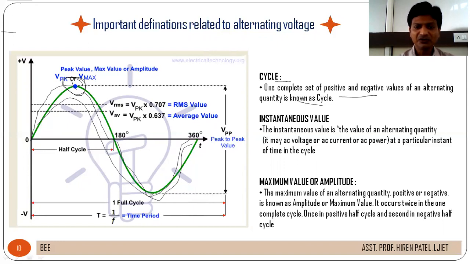Now we will discuss the next definition, instantaneous value. The instantaneous value is the value of an alternating quantity at a particular instant of time in the cycle. We have seen that the value of voltage continuously changes. If we pick the value at any instant, then that value of AC voltage, current or power is known as the instantaneous value. Generally, it is represented by small letters.